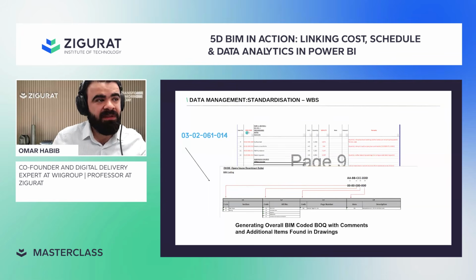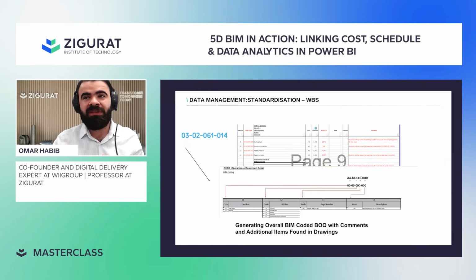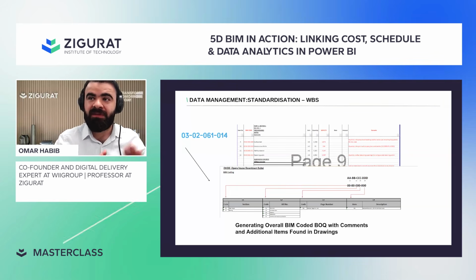So we have the BEQ now. The BEQ has the CSI MasterFormat here. This is the BIM code, 030261 as an example here. And this is for the substructure walls, for example. And this is the quantity. So you have what we call the dead BEQ or the fixed BEQ, which is the original one. You got it on day one on the project. Okay, you have it there.